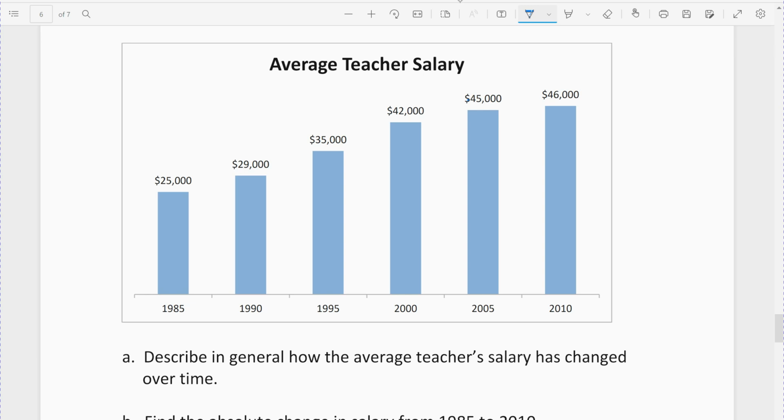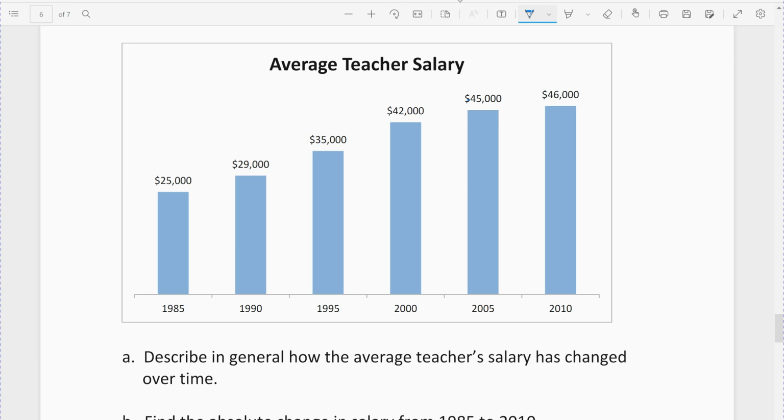The bar represents the salary. So in 1985, the salary was $25,000. Again, it's average. And in 2010, the average salary for a teacher was $46,000. The first thing, again, is that you should be able to understand what the graph is showing you. In general, describe how the average teacher salary changed.